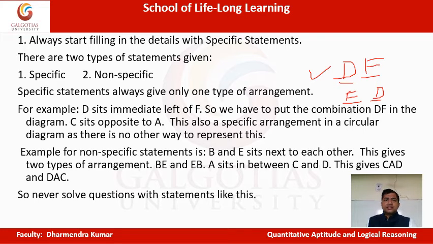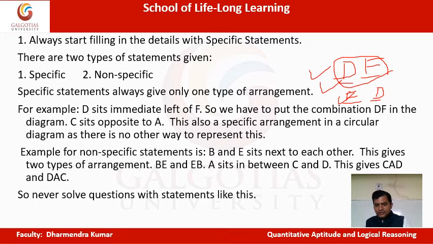Now this becomes non-specific because you cannot be clear. Once again I am repeating, if D sits immediate left of F, this is very, very clear. But if I tell you F and D are next to each other, F and D are adjacent to each other, you have to take into consideration both the possibilities. Correct? And then accordingly you will move.